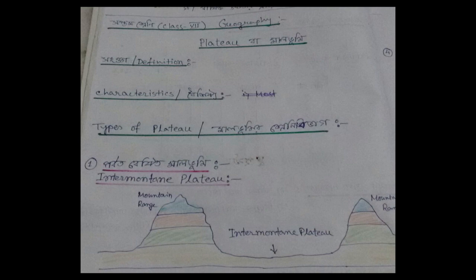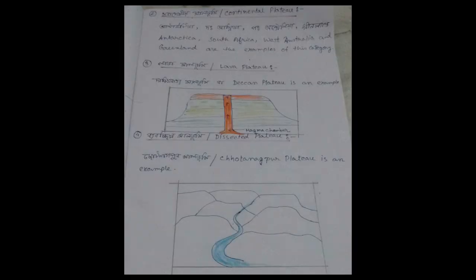Endogenetic forces developed fold mountains, and in between two fold mountains the landmass raised up and developed as an intermontane plateau. Okay, and number 2 is continental plateau, and the examples of continental plateaus are Antarctica, South Africa, West Australia, Greenland, etc. These plateaus are formed when endogenetic forces raised plains to a height above their surroundings.